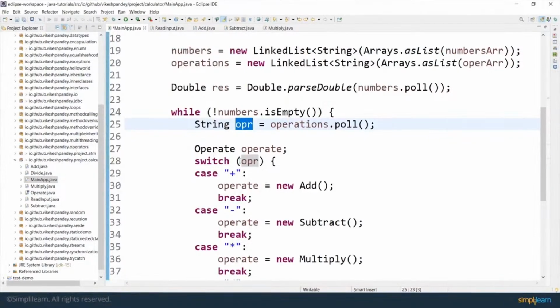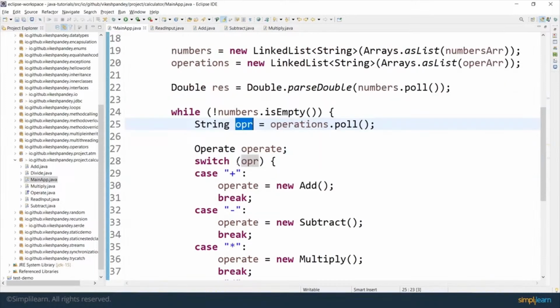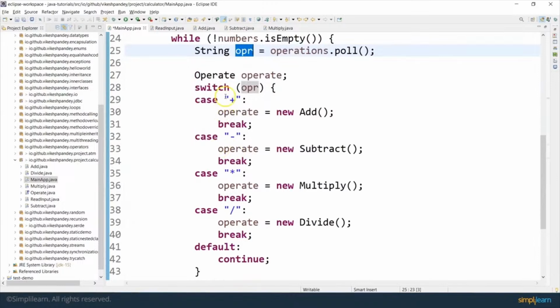And then I'm going to run a switch case on this OPR. Basically, as I told you, in this particular calculator application, we are supporting 4 operations, which are addition, subtraction, multiplication, and division. So I define a case for each of the mathematical expressions. So you see there are 4 different cases here. And for each case, I'm initializing a class.